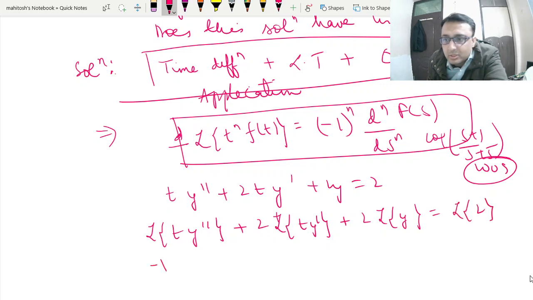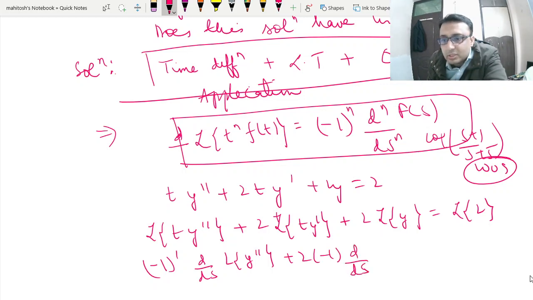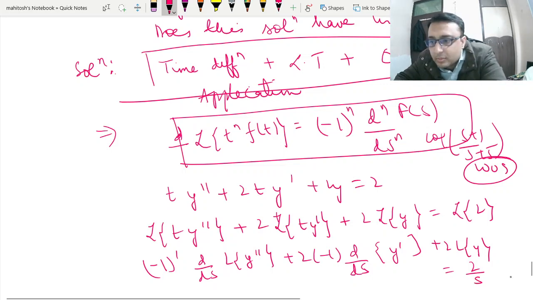Now this can be written as minus 1 d upon ds of Laplace transform of y double dash plus 2 times minus 1 d of ds of Laplace transform of y dash plus 2 times Laplace transform of y, and Laplace transform of 1 is 1 by s.